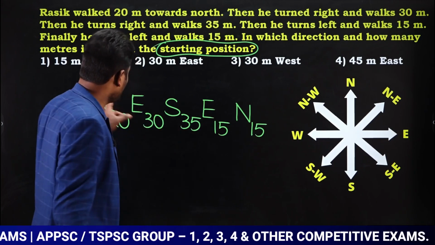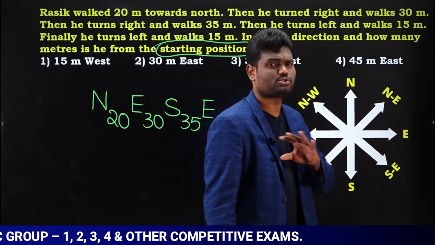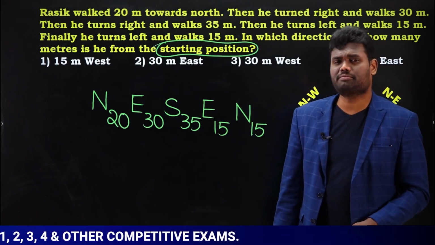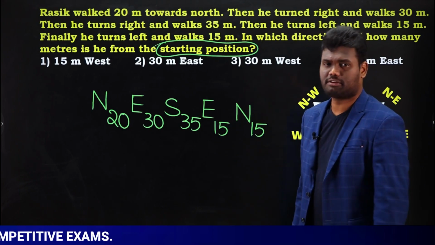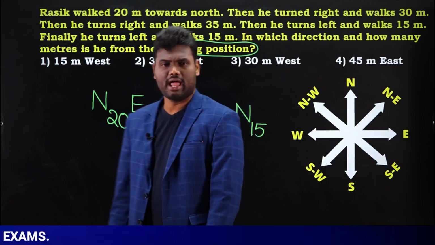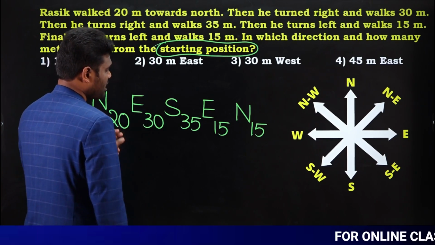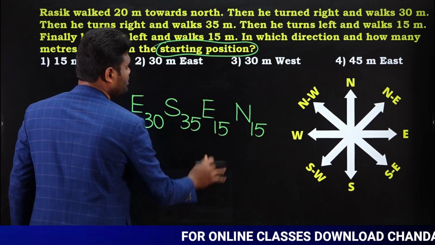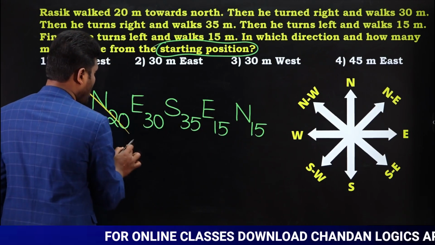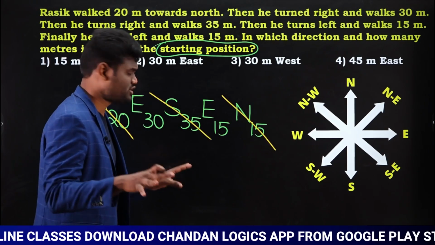What you have to do is convert all of this in terms of directions, so in terms of north, south, east, you have to convert them. Once you convert, you can apply the rule whatever we have discussed earlier. Now apply the rule. North 20, north 15, when you add both, 20 plus 15, is going to be 35. So north 35, south 35 gets cancelled, yes or no?